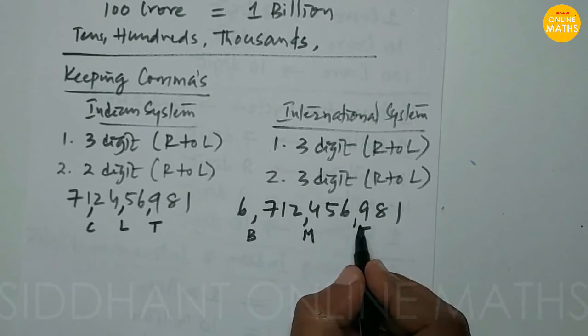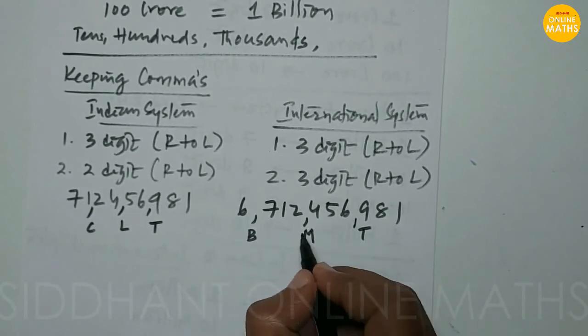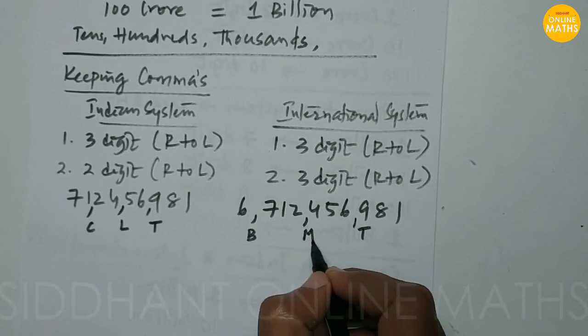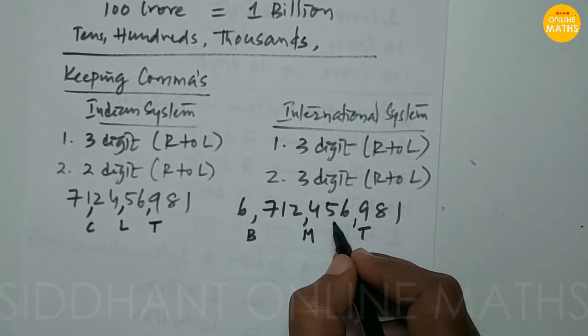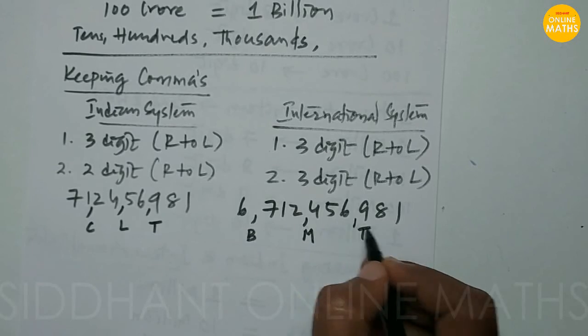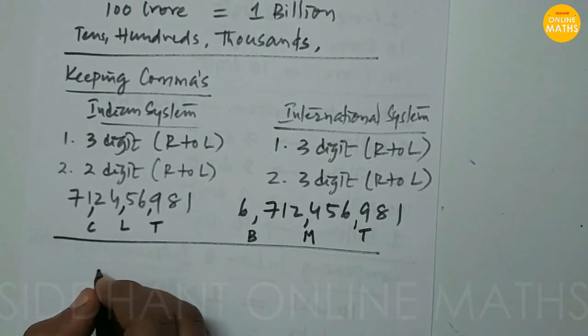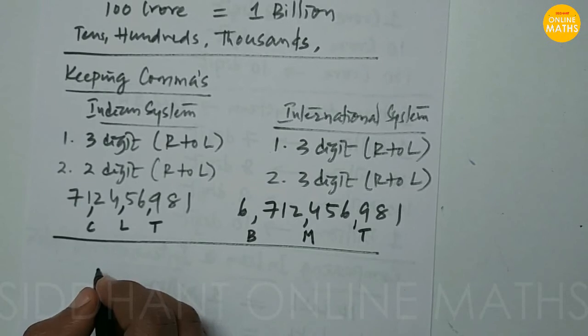So now this will be read as 6 billion 701 million, 712 million 456,981. So this is the way we use commas and how we compare the terminologies.